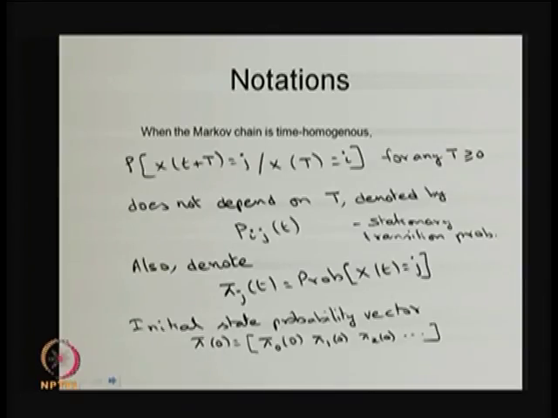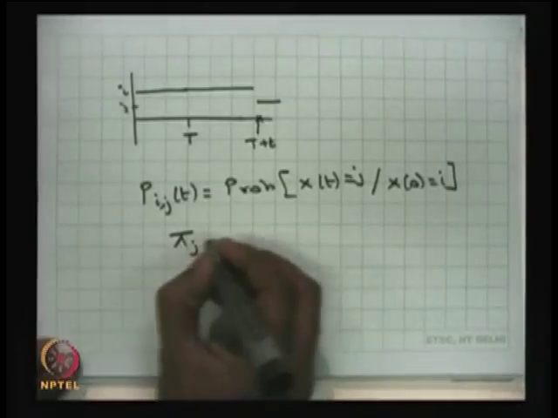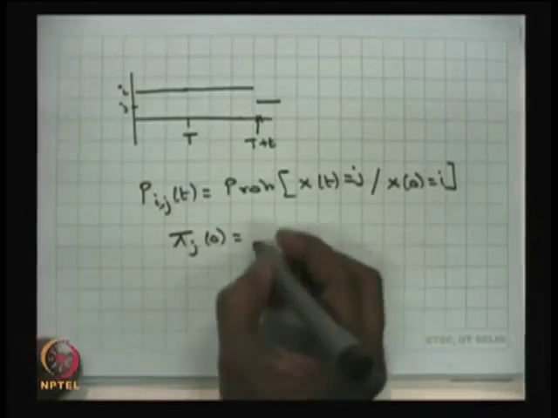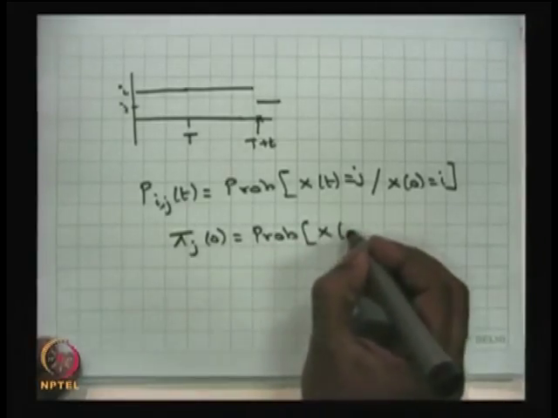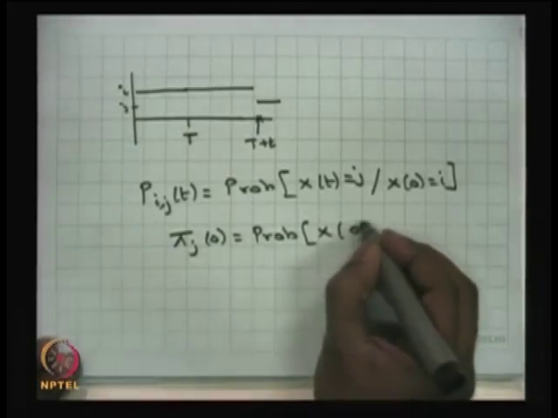I need another notation for an initial state probability vector also, that is pi naught. Pi naught is a vector which consists of entities. What is the probability that the system was in the state 0 at time 0? Therefore, I can write it as pi j of 0, which is nothing but the probability that the system was in state j at time 0.